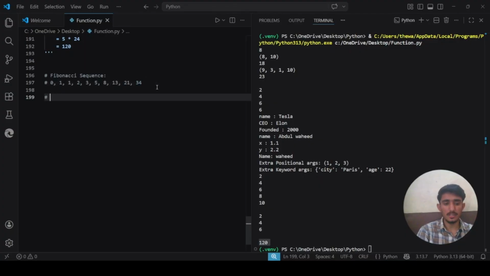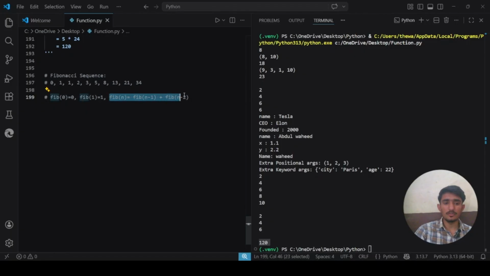So what will be the mathematical expression? Mathematically we write fib 0 is equal to 0, fib 1 is equal to 1, and fib n will be fib n minus 1 plus fib n minus 2.